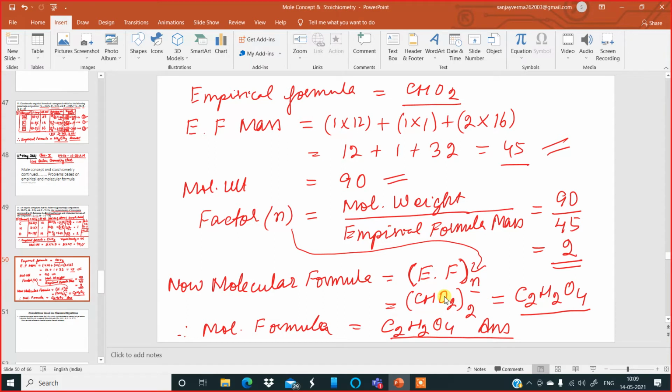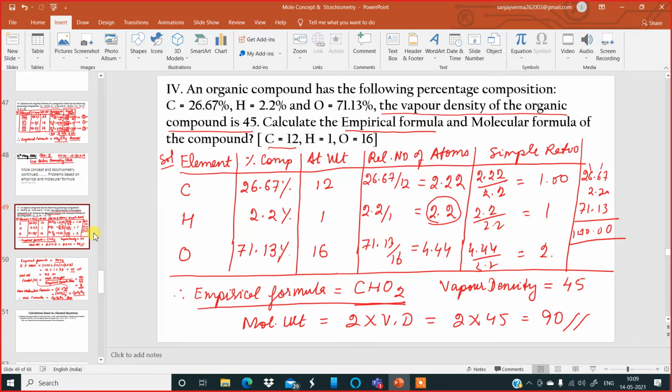So you must know. Now you can go to the previous page. Yes, I'll go to the previous page first. But have you understood the second page? Yes, sir. Okay, now I'm going to the previous page.